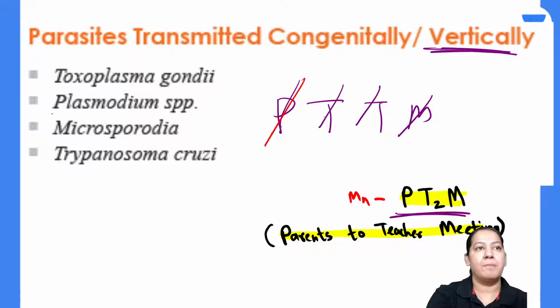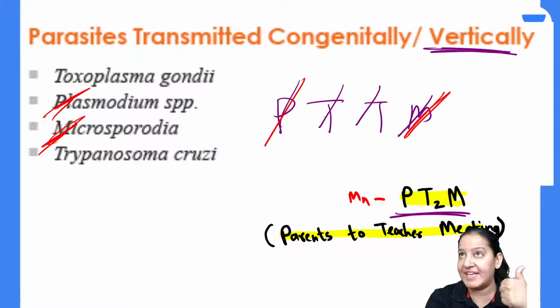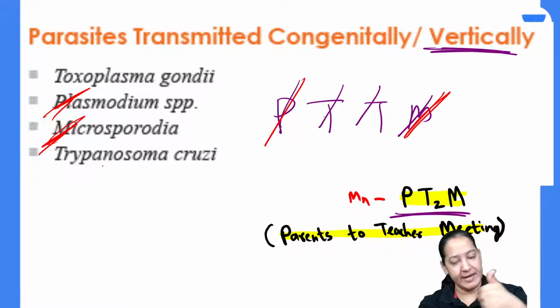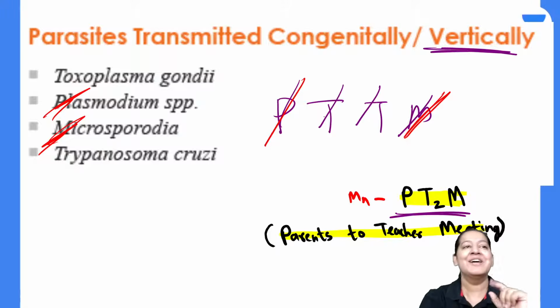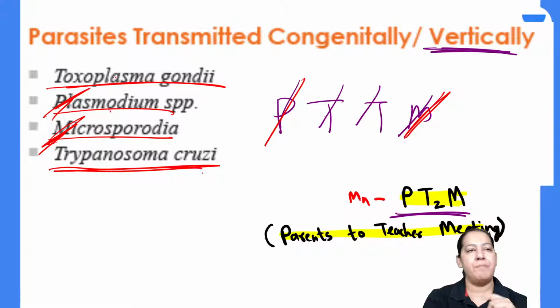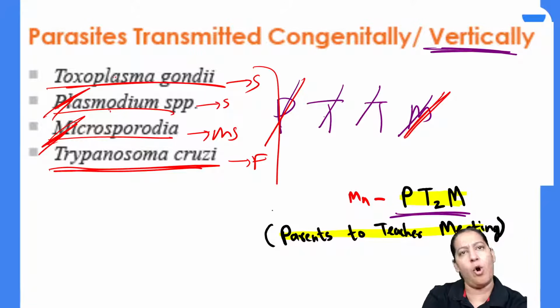P is for Plasmodium, very easy. And M is for Microsporidia. Where is Microsporidia? The 5th category in the Protozoa. Protozoa में 5 categories थी ना? The last one is Microsporidia. It has only one parasite, Microsporidia itself, right? Plasmodium is also a protozoa from the sporozoan category. The 2 T are Toxoplasma gondii, Plasmodium का ही बड़ा भाई है Toxoplasma, and Trypanosoma cruzi. Trypanosoma cruzi is a flagellate. You can know the categories now. This one is a sporozoan, this one is a sporozoan, this one is a flagellate, and this one is Microsporidia itself. All of them are protozoa. None of them is metazoa, I guess.